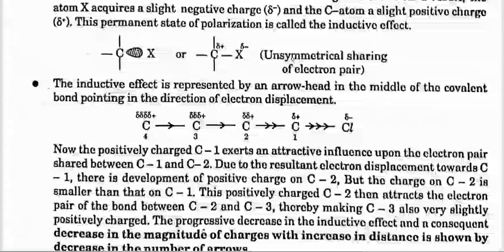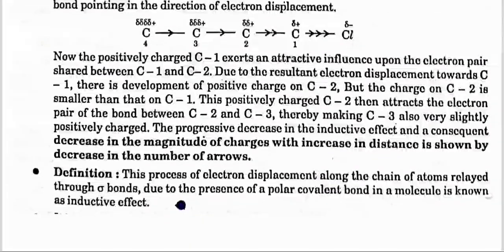The progressive decrease in the inductive effect, with consequent decrease in the magnitude of charges with increase in distance, is shown by the decrease in the number of arrows. Definition: this process of electron displacement along a chain of atoms linked through sigma bonds due to the presence of a polar covalent bond in a molecule is known as the inductive effect.